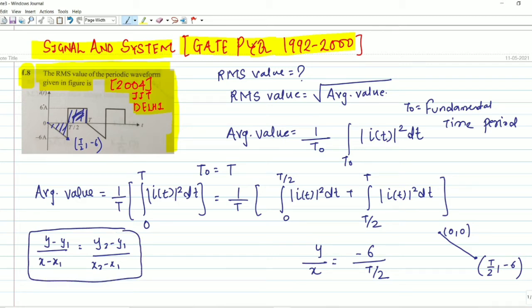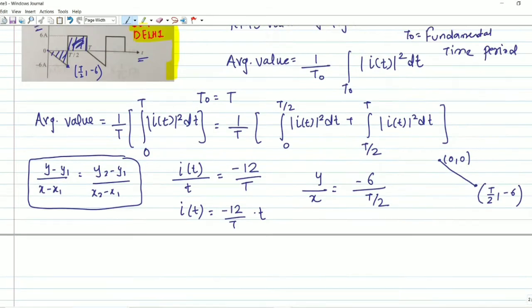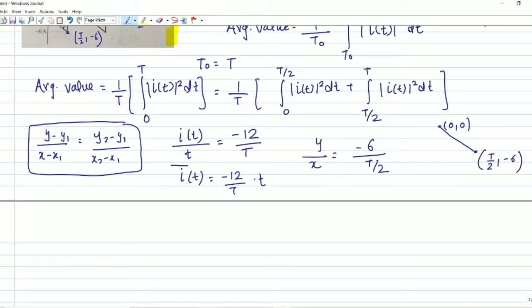In place of y, we have it, I can replace it. In place of x, it will be t. It will be minus 12 divided by capital T. Our equation will be, we have to find it. We can write it minus 12 by capital T multiply with small t. Understood this part, all of you? How I have solved? This is the equation of it from 0 to t by 2. Understood? Let me substitute.